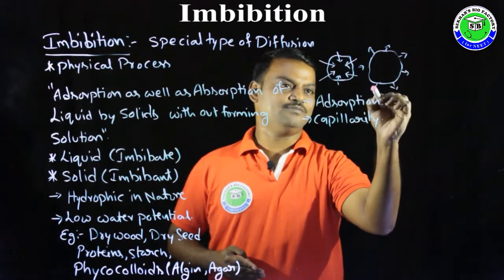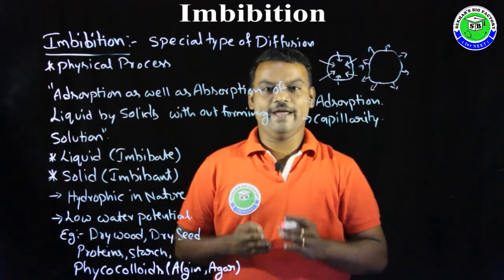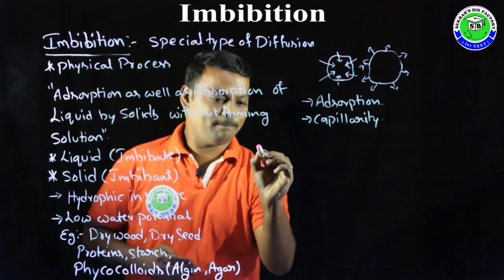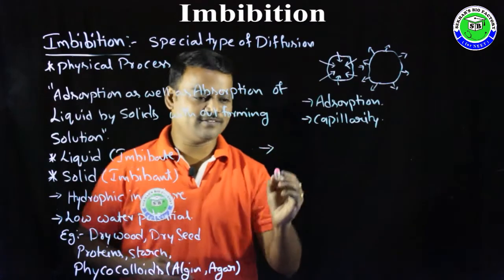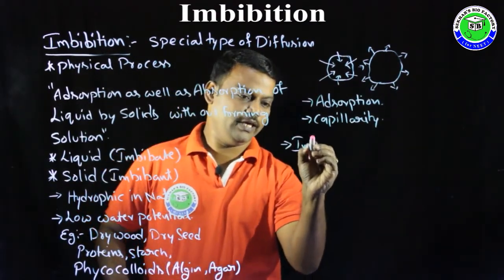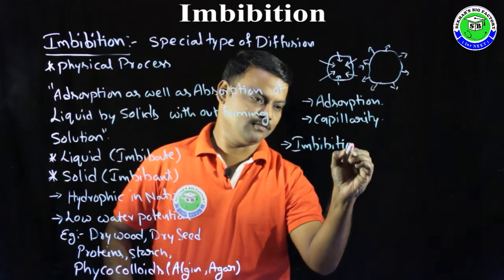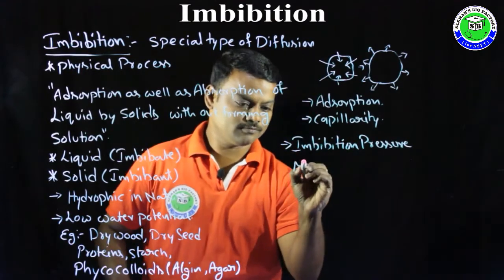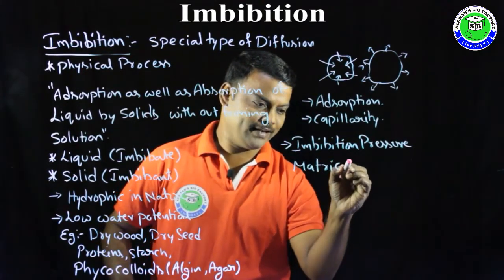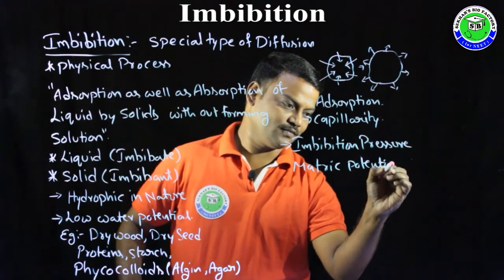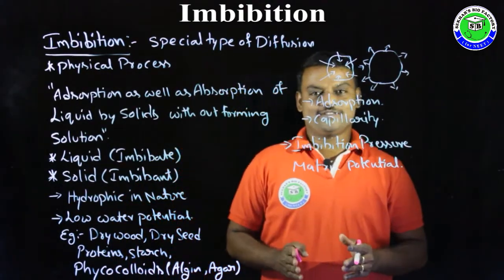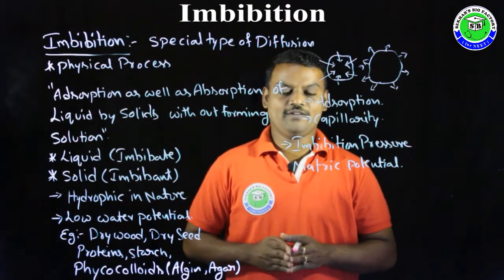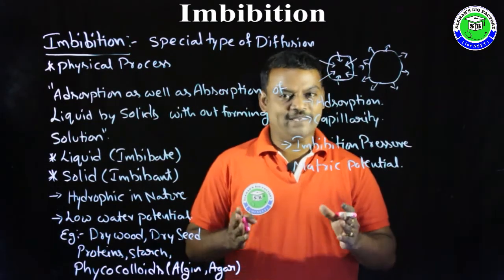During this imbibition, due to entry of imbibate into imbibant, some pressure is created inside the imbibant, and this pressure is referred to as imbibition pressure or matric potential. Due to this imbibition pressure or matric potential, prehistoric man could split rocks and boulders into pieces.